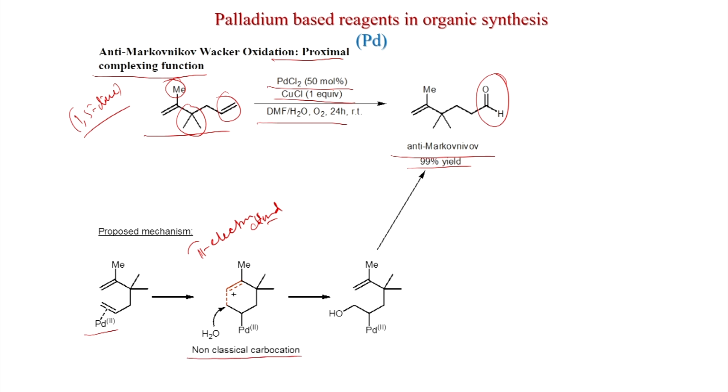The electron cloud will delocalize here, and now water attacks this center and you get this intermediate, and after beta hydride elimination, you get the aldehyde.